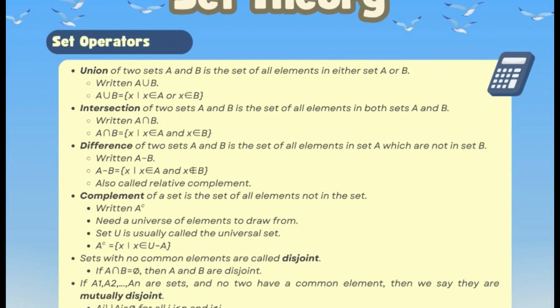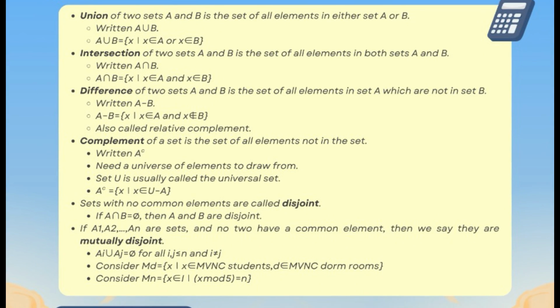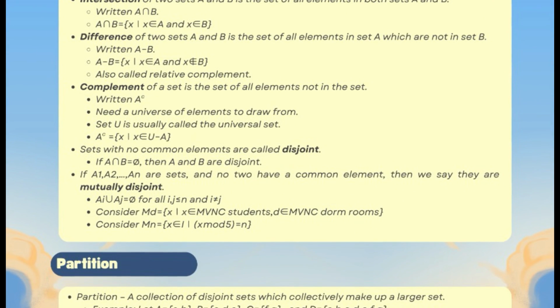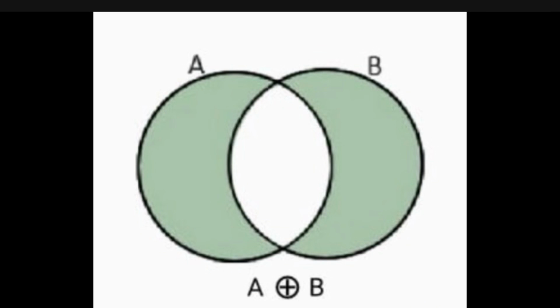Now, some sets have no elements in common. These are called disjoint sets. If A intersection B equals the empty set, then A and B are disjoint. And if we have several sets and no two of them share elements, then we call them mutually disjoint. The following is an example image.